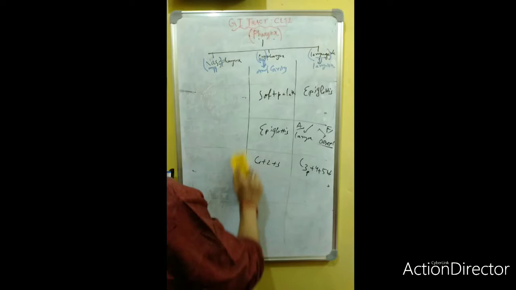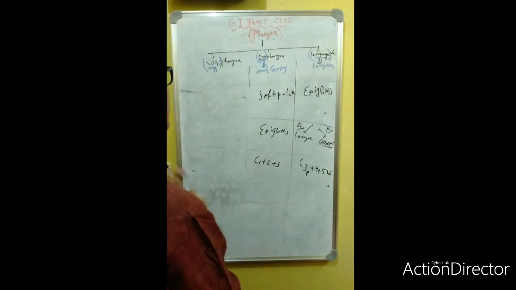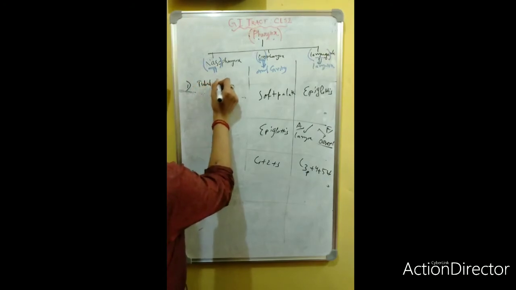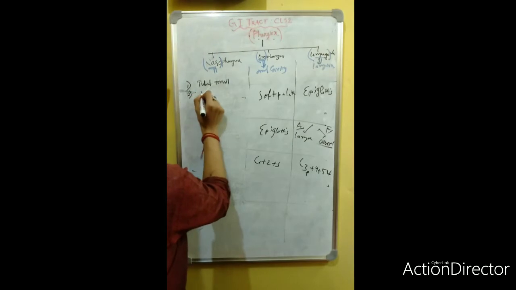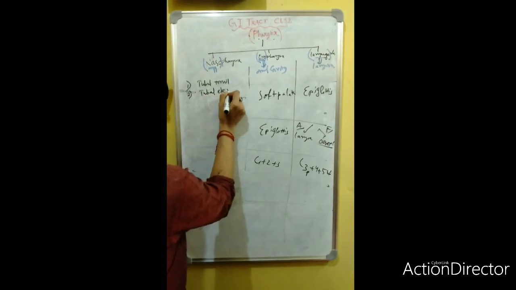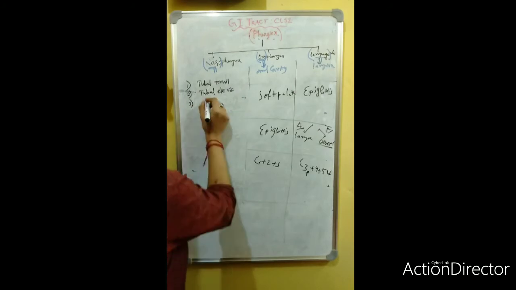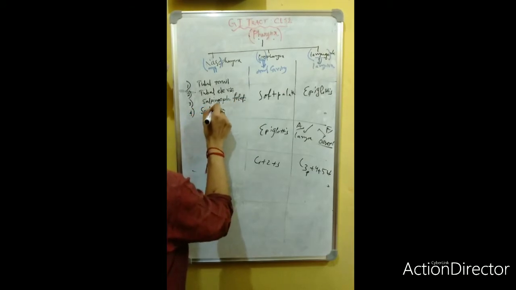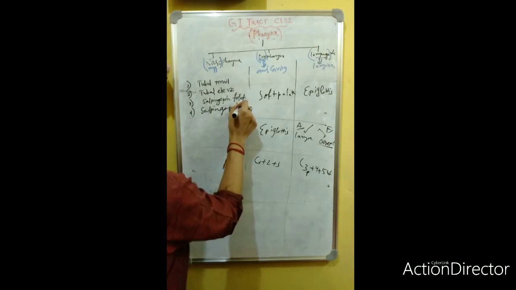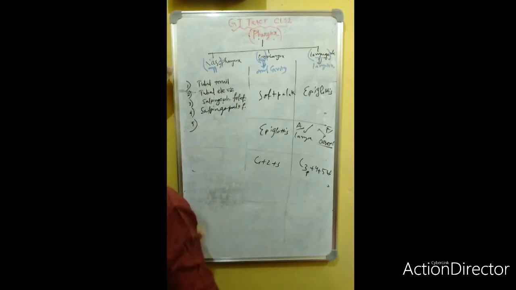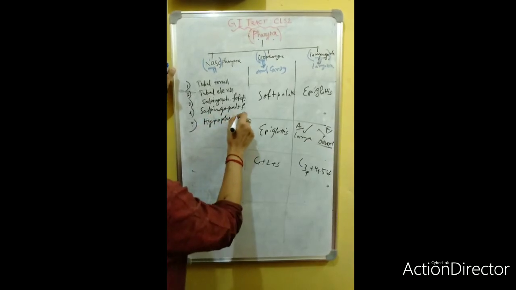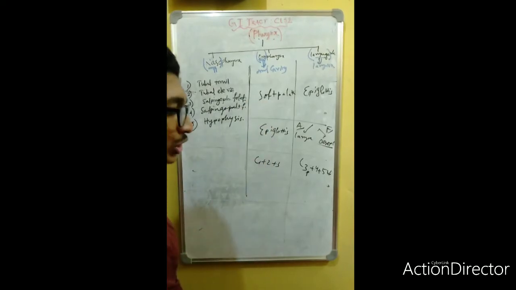The important structures of the nasopharynx, the list you must know first: the tubal tonsil, tubal elevation, third, the salpingopharyngeal fold, salpingopalatine fold, and the ectopic hypophysis, which is a pathological condition.